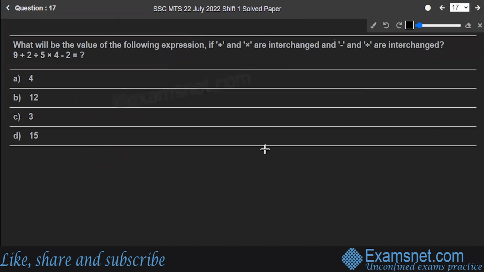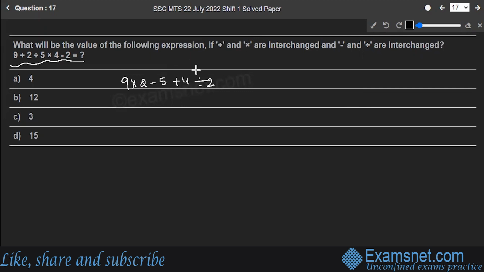Next, question number 17. What will be the value of the following expression if plus and multiply are interchanged and minus and division are interchanged? So first thing, do remember what you have to interchange: plus and multiply, minus and division. After interchanging, this whole expression will become 9 multiply 2 minus 5 plus 4 divided by 2.